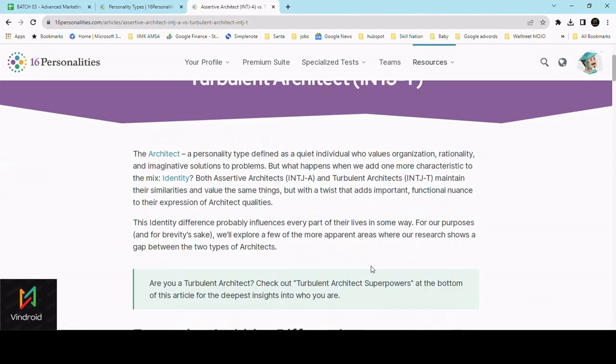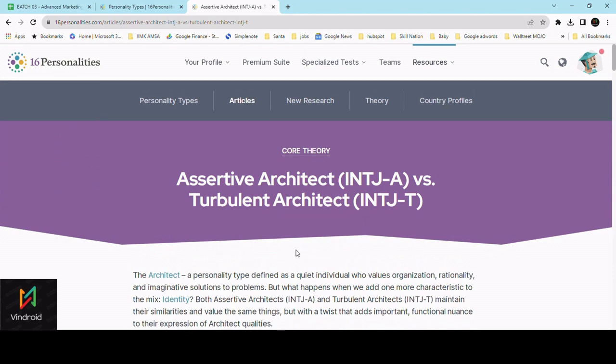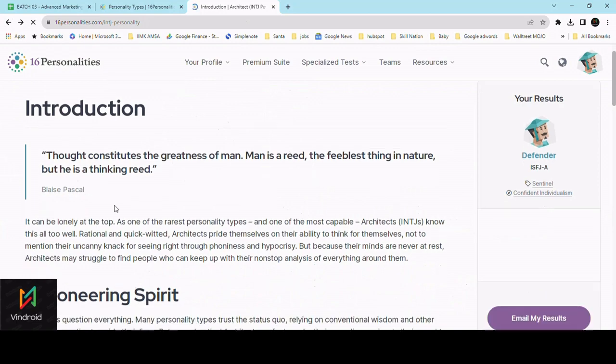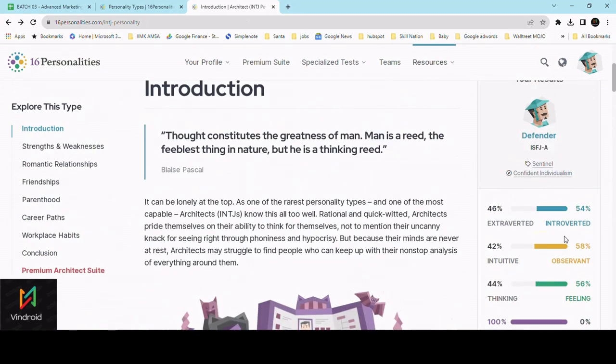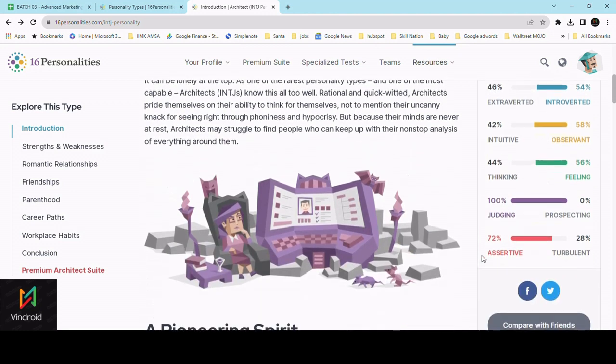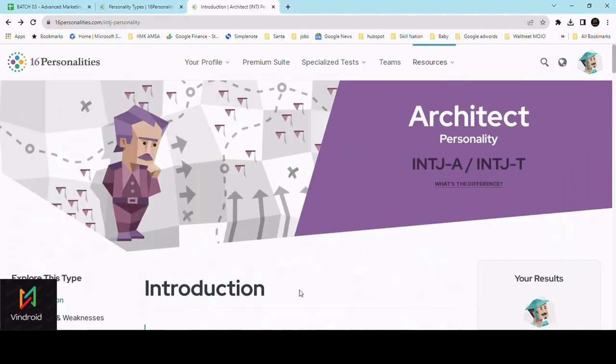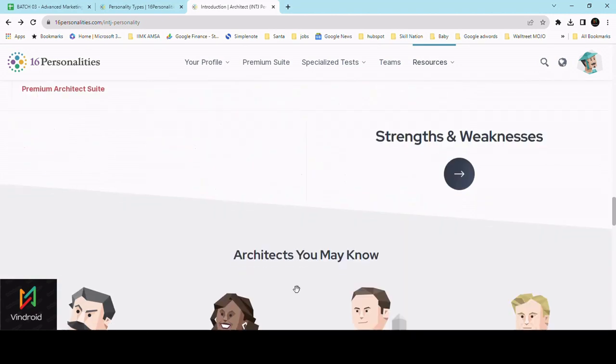For more detail, you can go to the links that I'll share in the description box so you can understand better. There is an introduction, and more details on extroverted or introverted, intuitive or observant, thinking, and assertive and turbulent capacities, all of which will be understood in detail.